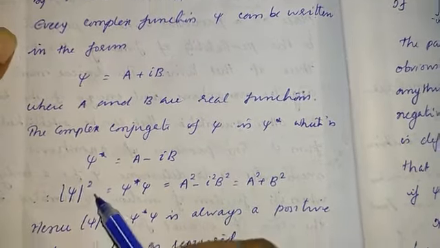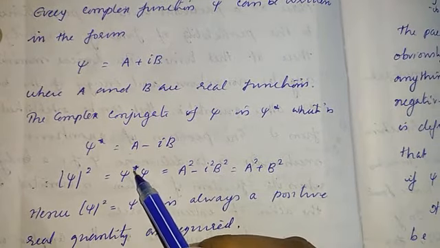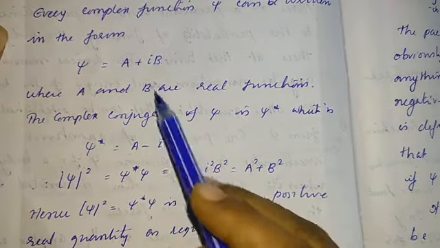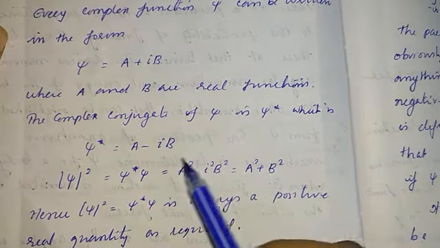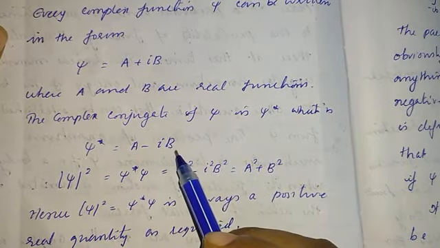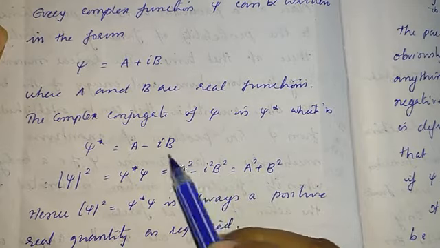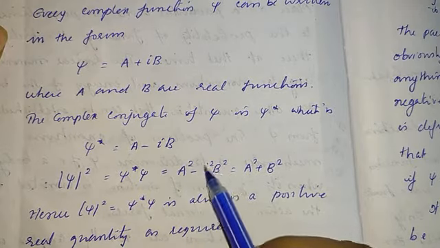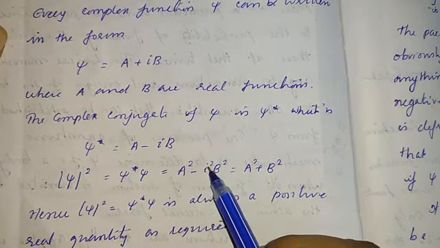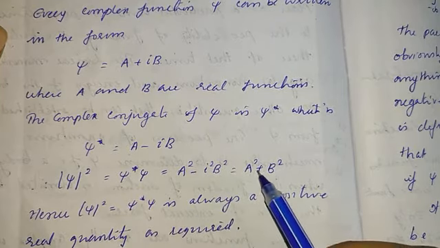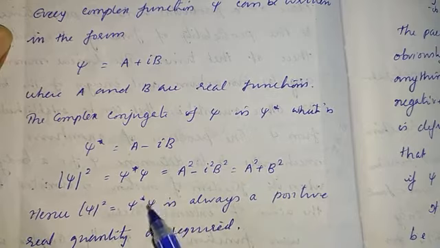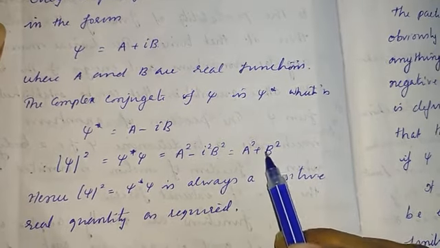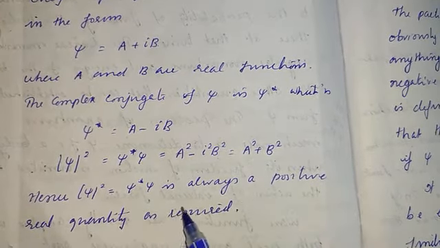So psi square gives psi star into psi, which means a plus ib into a minus ib. Now a plus b into a minus b is a square minus b square, but here i square is minus 1, and minus into minus is plus, so the result is a square plus b square. This is a positive real quantity as required.